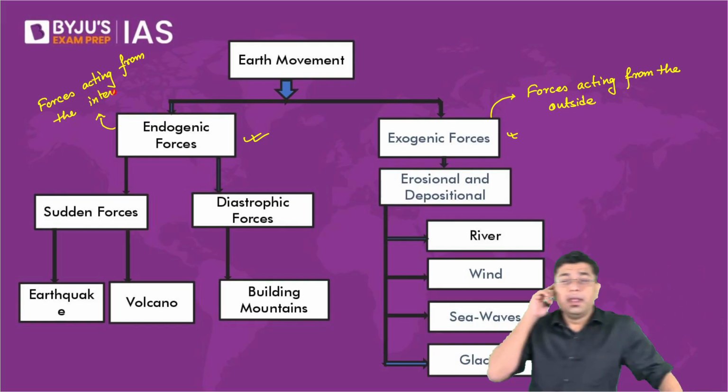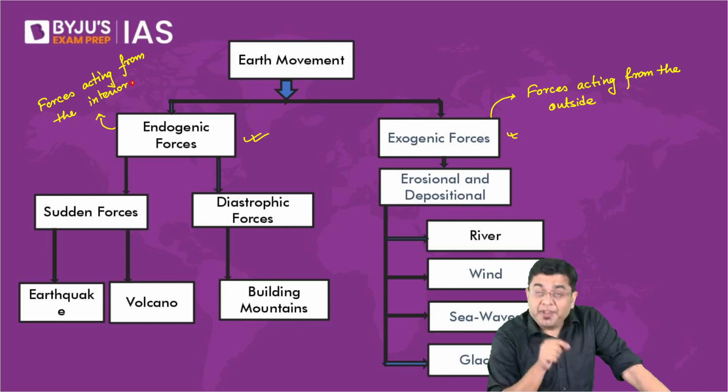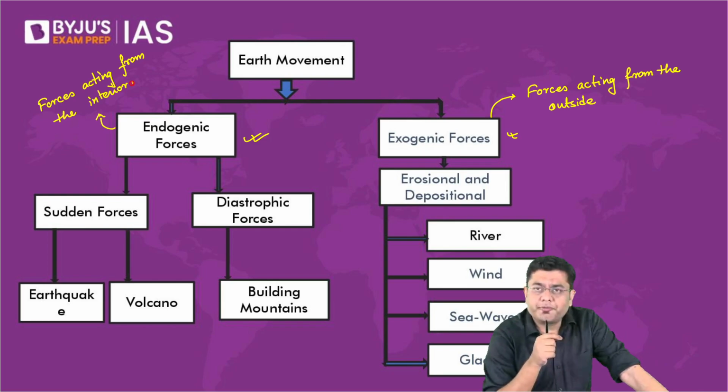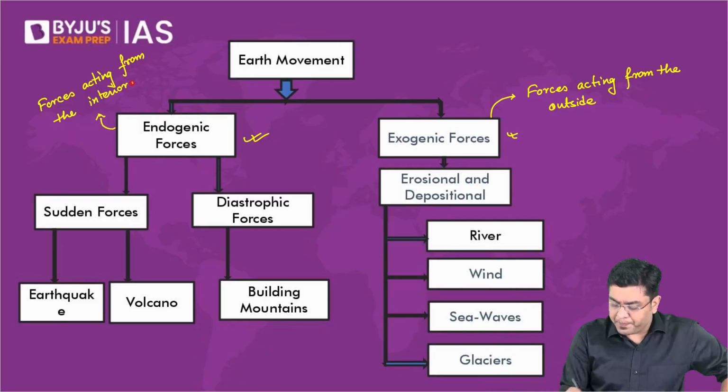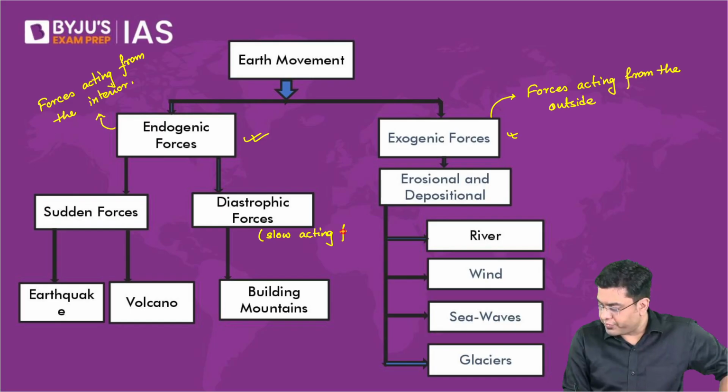Okay. Now here, while we have studied the endogenic forces in itself is basically classified into sudden forces and also what is referred to as diastrophism, or slow acting forces or processes.